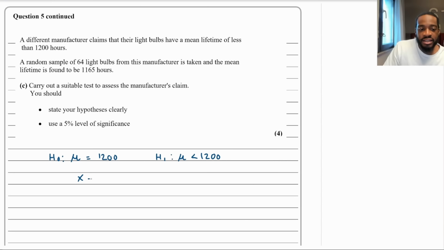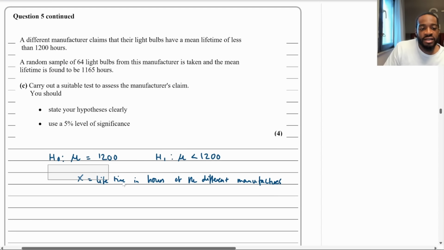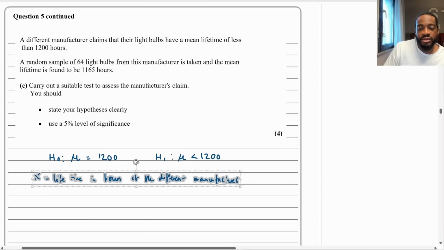So X is the lifetime in hours of the different manufacturers' light bulbs.